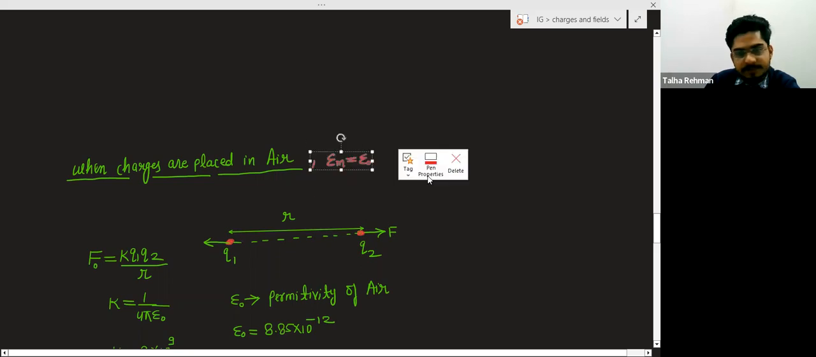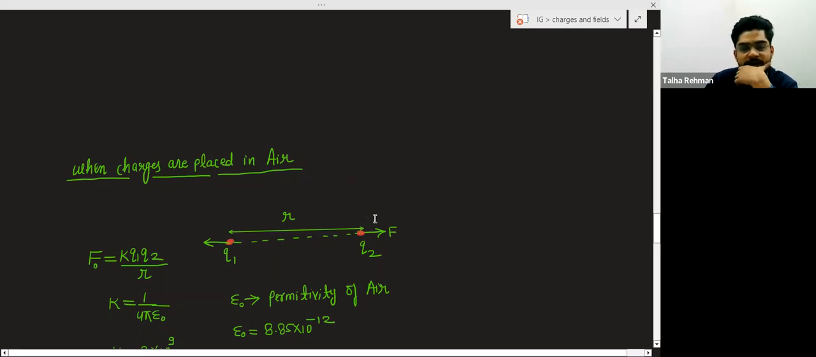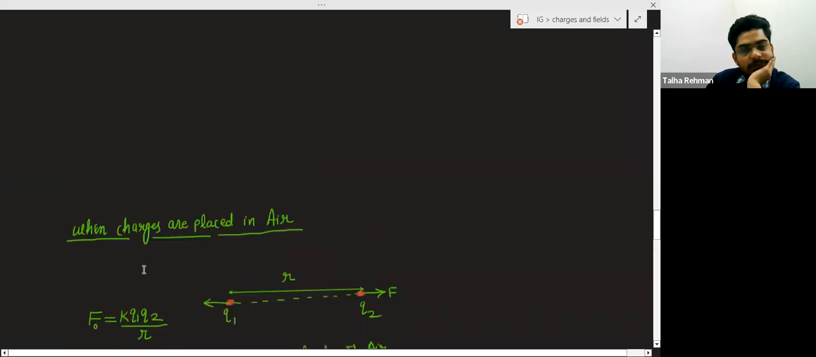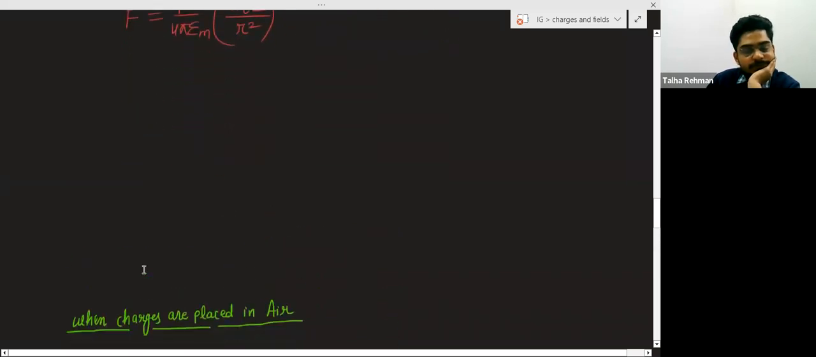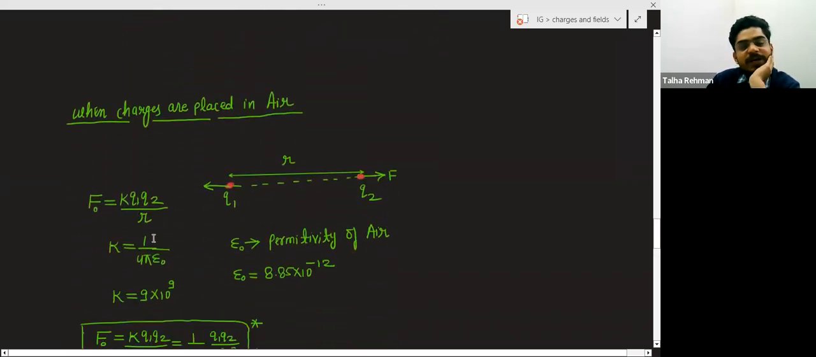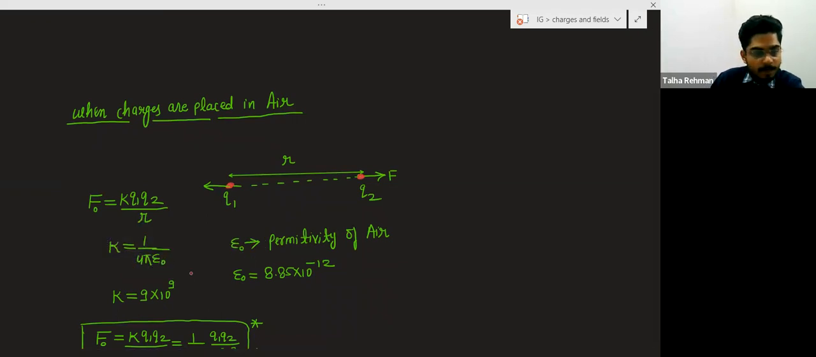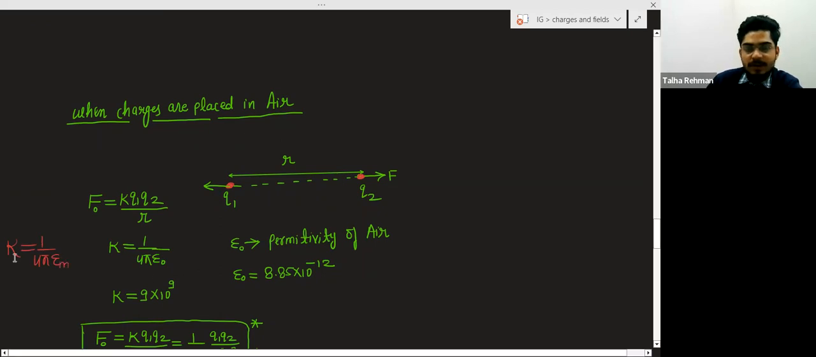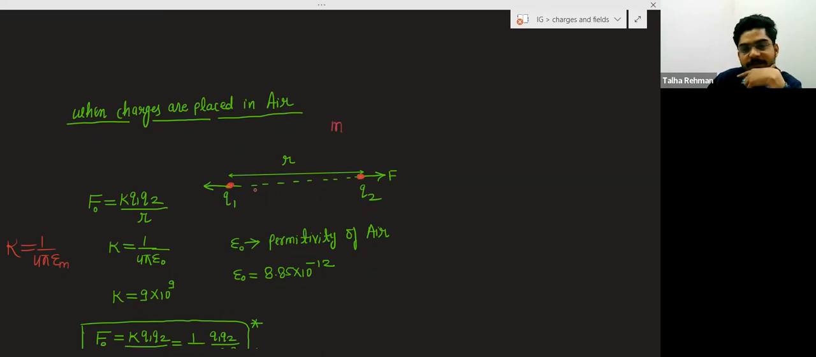So in that case, what will happen? You will calculate the force: K Q1 Q2 divided by R squared. What is the value of K? I told you, 1 upon 4 pi epsilon of the medium. But what is the medium now? Here, what is the medium?